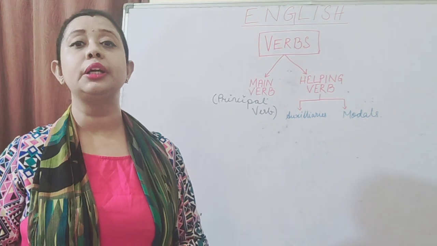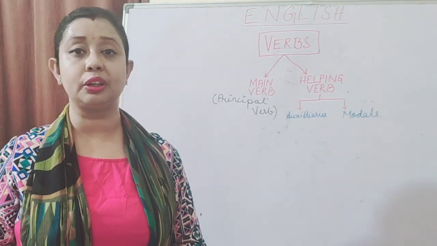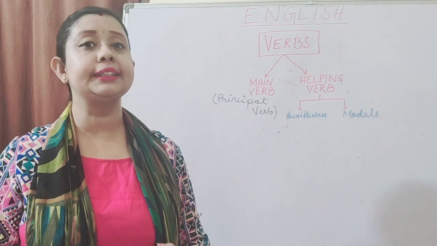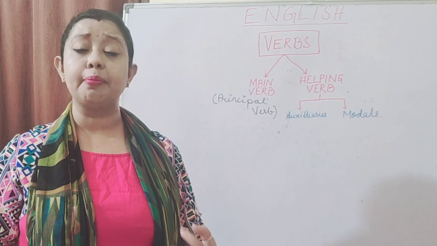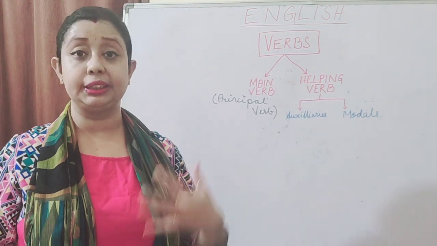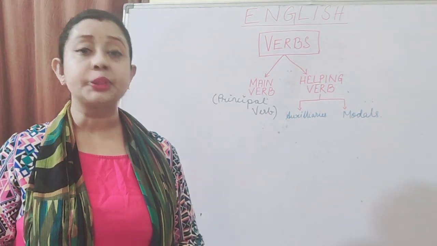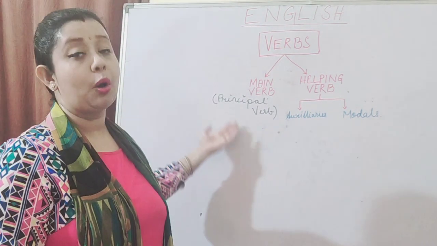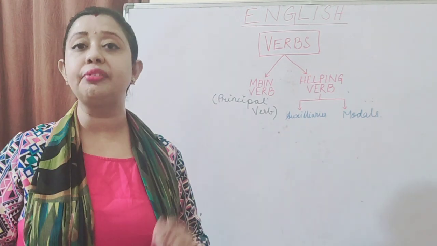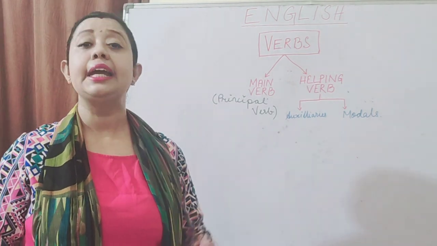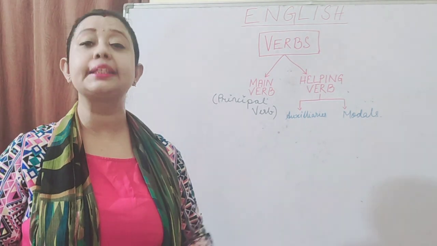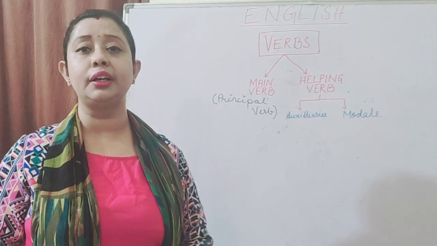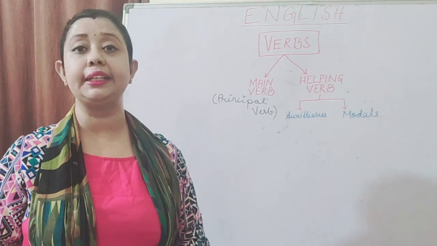She runs the school, she looks into the administration of the school, and the power that she has is she can take any decision without anybody else's permission. She is self-dependent. So that is what a principal verb does. A principal verb or a main verb is that verb in the sentence which can explain itself, which is self-dependent. It is not dependent on any other word in the sentence to explain itself.